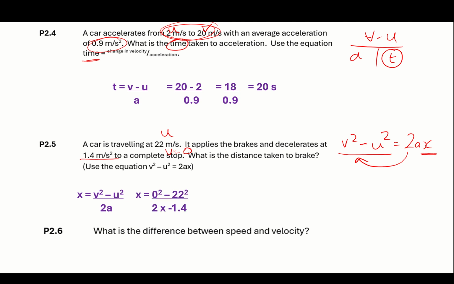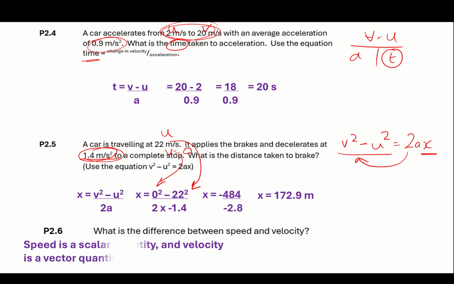Now let's pull the stuff down. It finished at 0, 0 squared, minus 22 squared, that's what it started at, divided by 2 lots of 1.4. That comes to minus 484 divided by minus 2.8 equals 172.9.